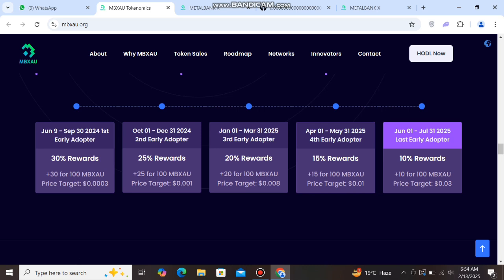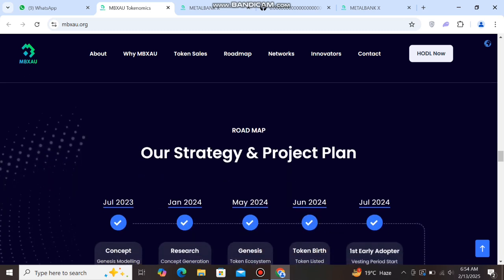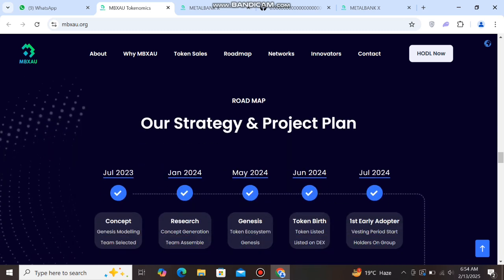Price target you can check here $0.03. And next you can check here the price target $0.01, price target $0.008, price target $0.001. You can check here. And next you can scroll down and see this roadmap of this project, our strategy and project plan.